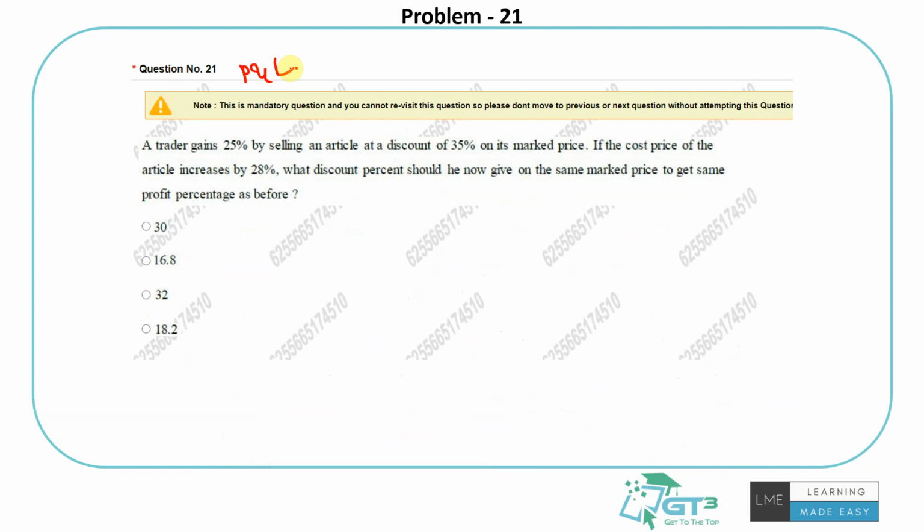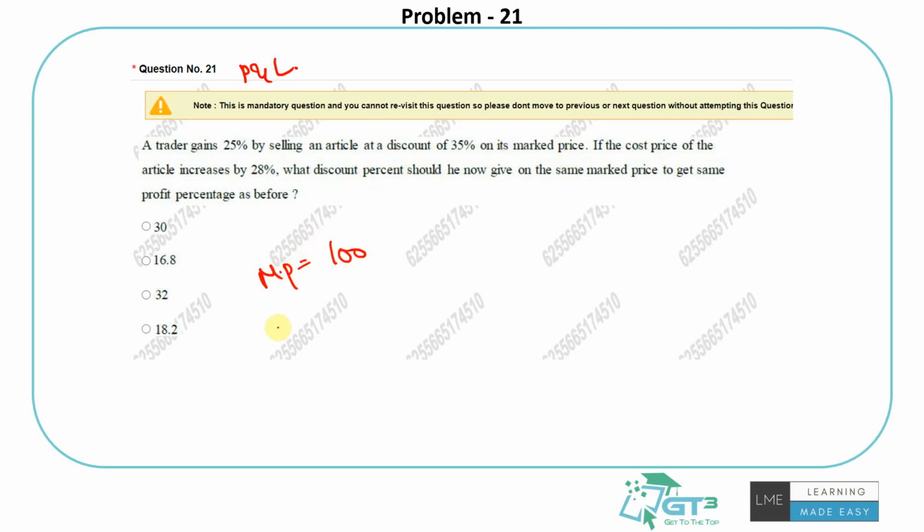A trader gains 25% by selling an article at a discount of 35% on its mark price. If the cost price of the article increased by 28%, what discount percent should he now give on the same mark price to get the same profit percentage as before? So let's understand this, okay? I'll assume the mark price is 100 rupees.